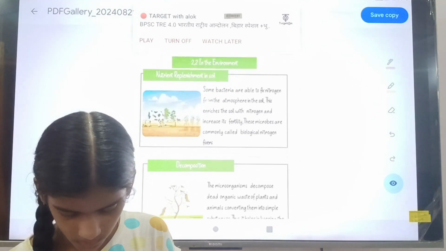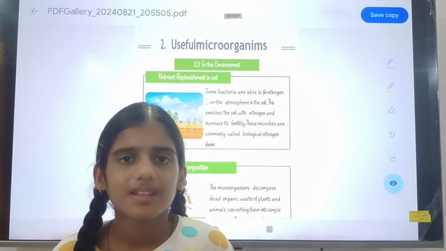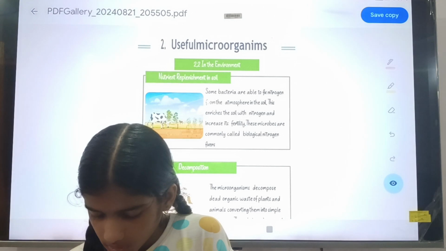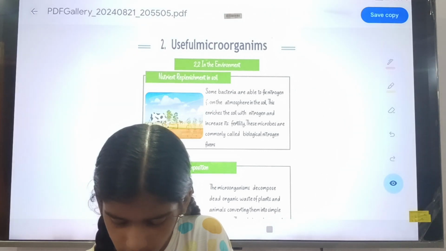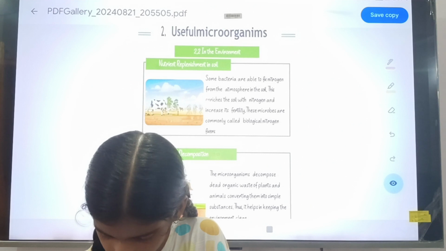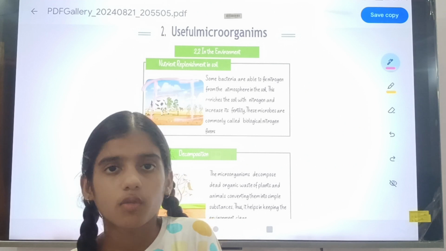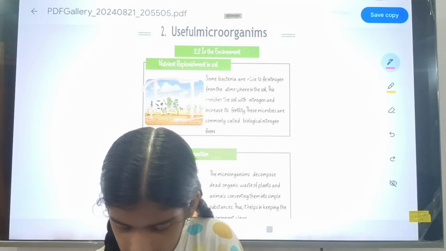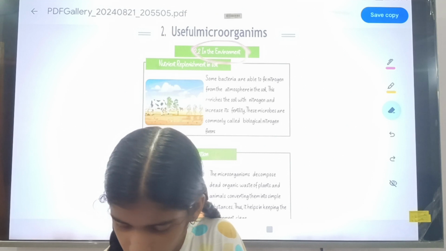So next will be useful microorganisms. We can study about the useful microorganisms because the food industry part will be finished. The food industry part is complete. Then the second is the environment. So let us study about the environment.